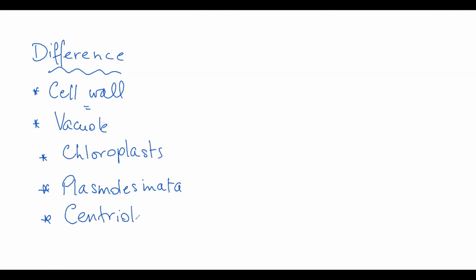Centrioles are found in animal cell, not in plant cells. Let me add the starch granules or storage of carbohydrates. In the plant they are stored as starch in starch granules, while in the animal they are stored as glycogen granules.